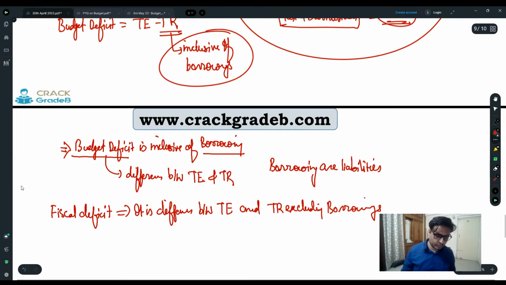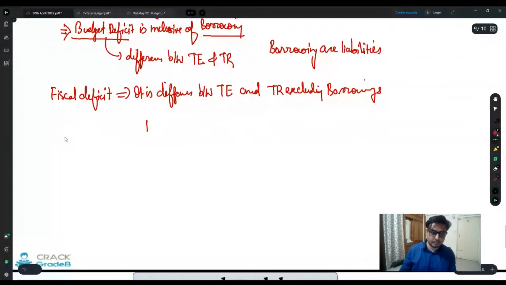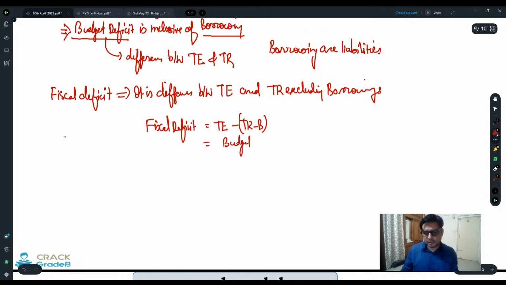So fiscal deficit is equal to TE minus TR excluding borrowings, or in other words, budget deficit plus borrowings, right? That is our fiscal deficit. Fine.